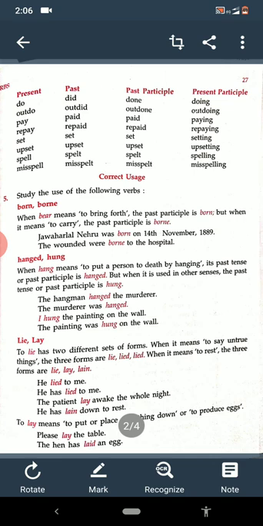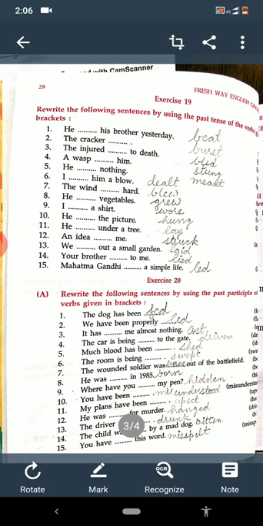Okay. Also we have done lie and lay. Lie has two sets of forms. When it means to say untrue things, telling a lie, then it is lie, lied, lied. And when it means rest, then it is lie, lay, lain. And lay also means to put or place something down or to produce an egg. Please lay the table. The hen has laid eggs. This we have done.